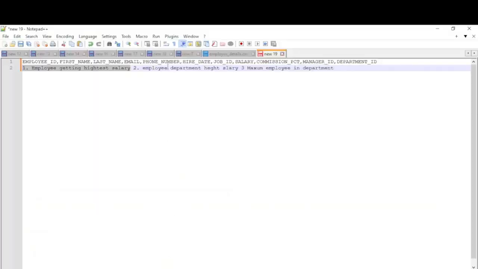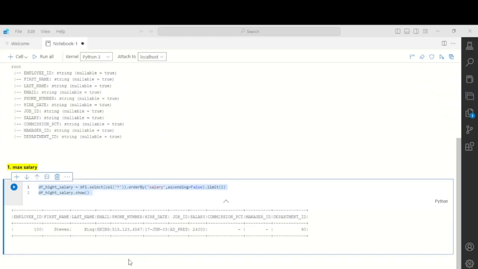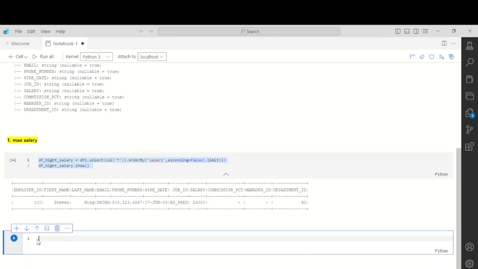Now the second requirement: within the department, we have to find the person who is getting the max salary. So let's do that as well. For that, we have to group by on top of the department.